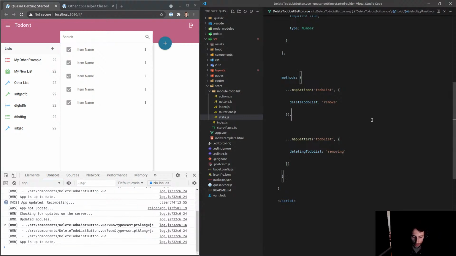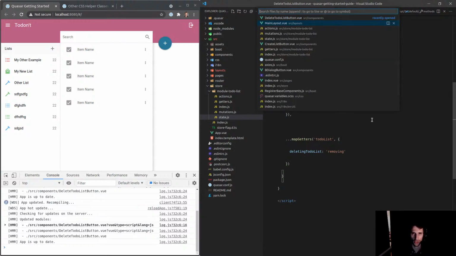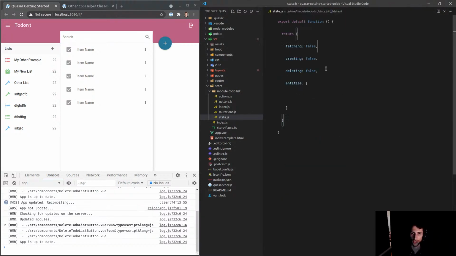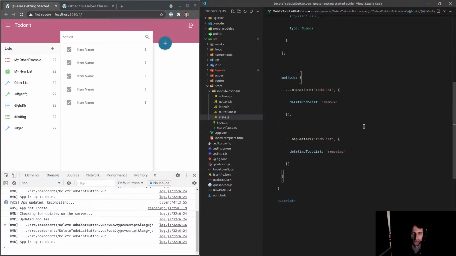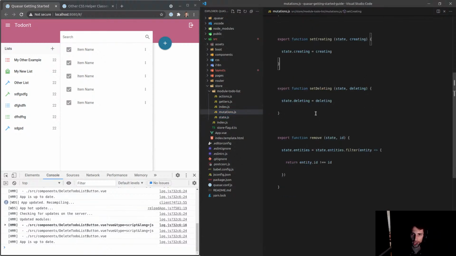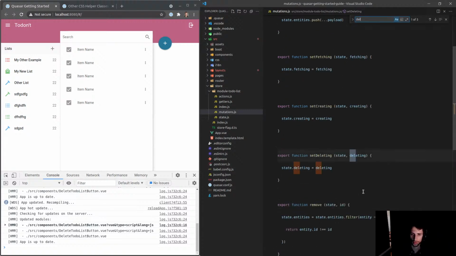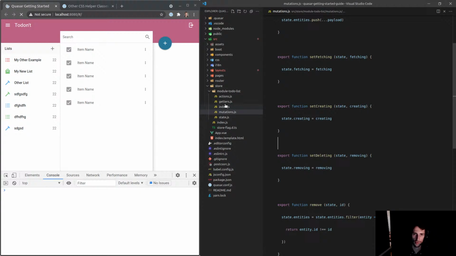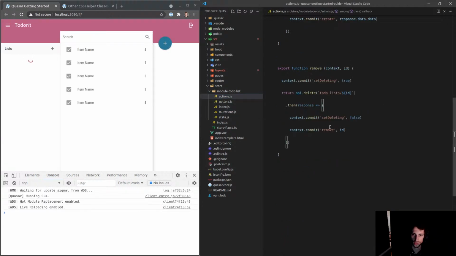And let's say here removing. Is that what I call it? What did I call it on the state actually? Deleting. I'm switching between deleting and removing. That's probably bad. I should stick to one. Yeah, you know what? Let's just make it removing all over the app. Removing mutations. Change deleting to removing, and then we'll jump into our actions.